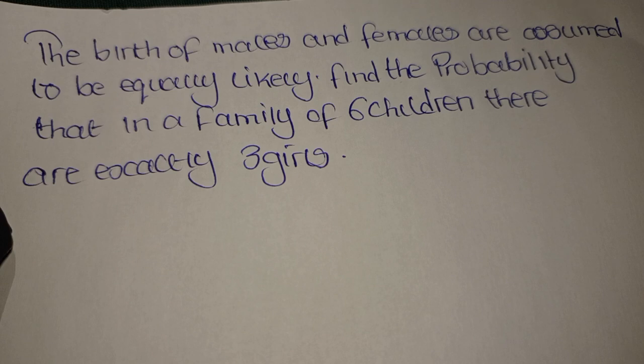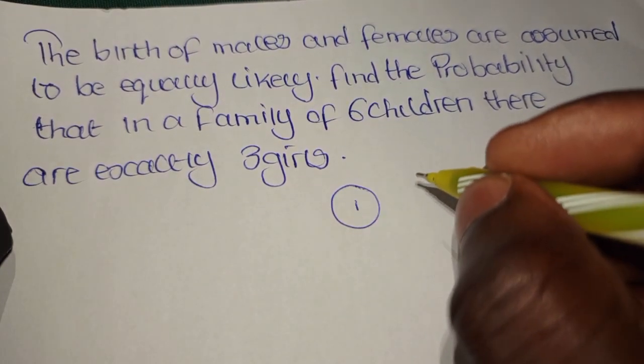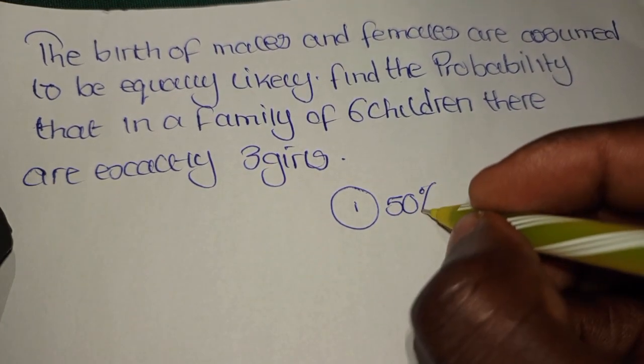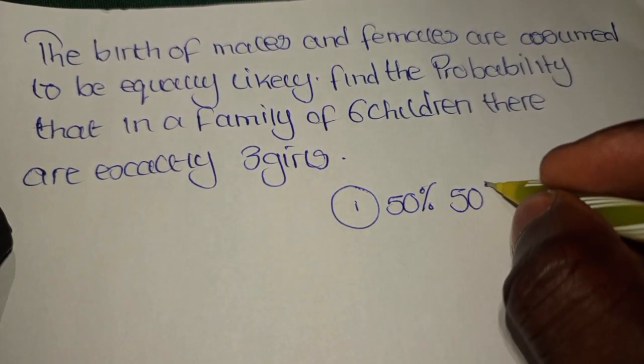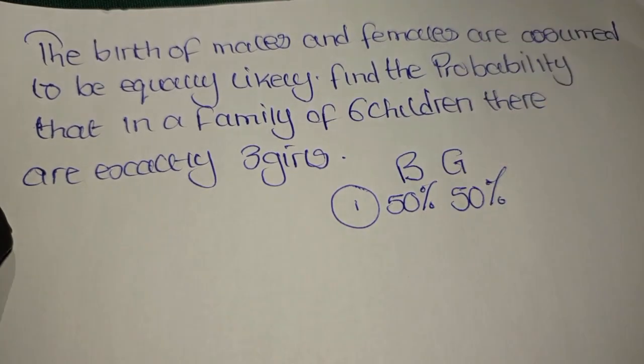If they have said that they want exactly 3 girls, can there be exactly 3 boys? That's a very nice assumption. But look, we know that every probability is out of 1. And if they said that they were equally likely, which means there was a probability of 50%, 50%. This is the probability that existed under boys and that of girls.